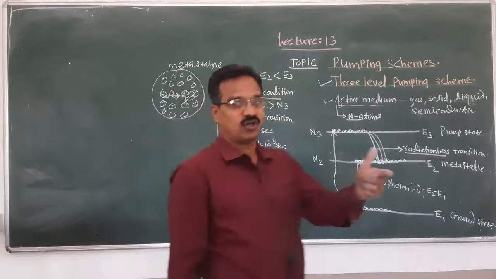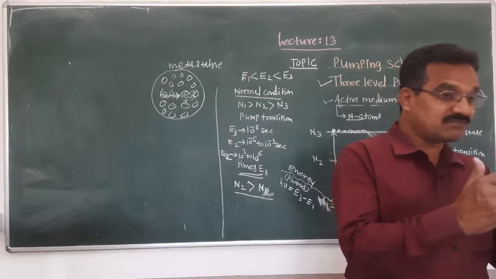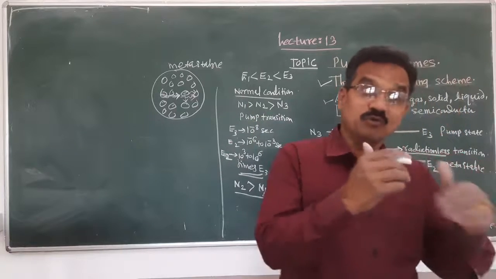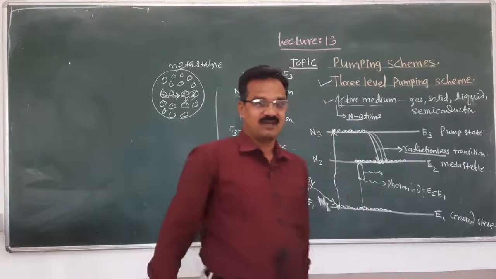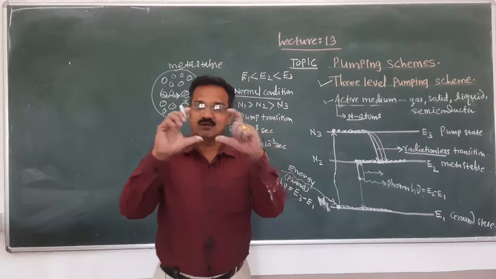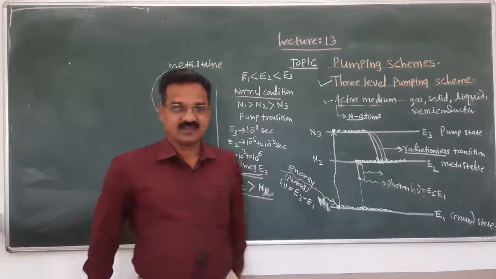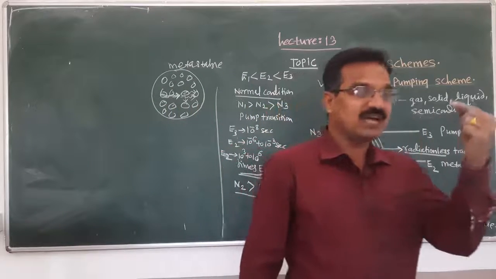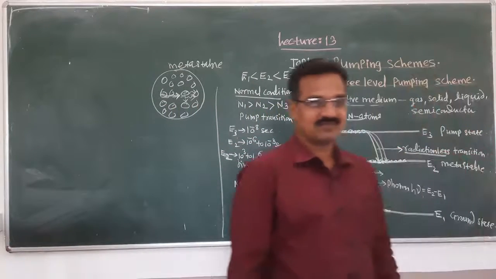But the second photon is emitted by the technique of stimulated emission. Remember that after completion of the lifetime of the metastable state, the first photon is emitted by spontaneous emission.